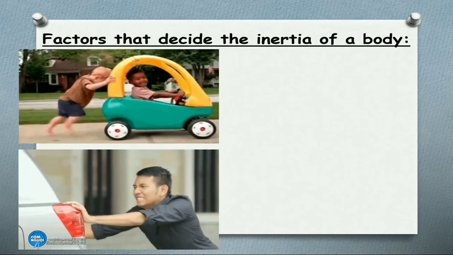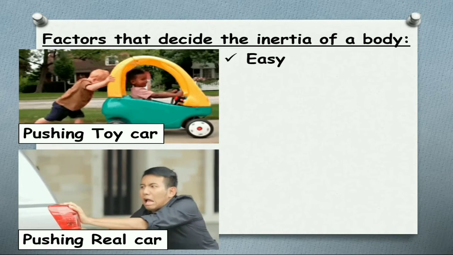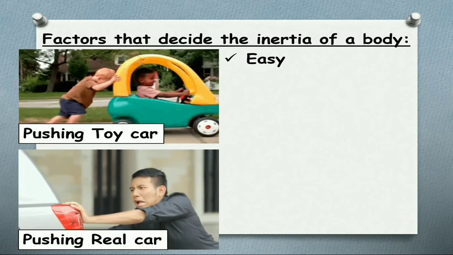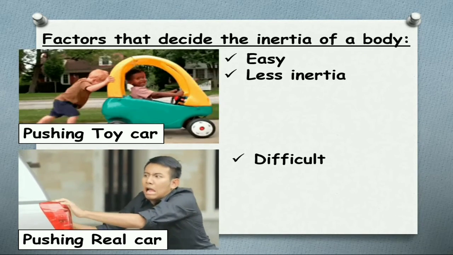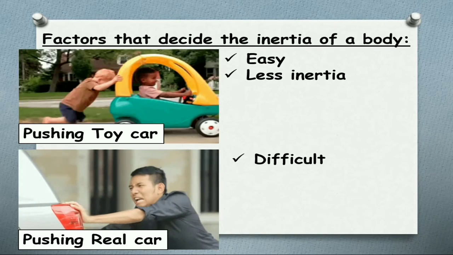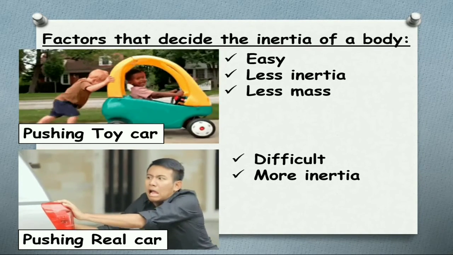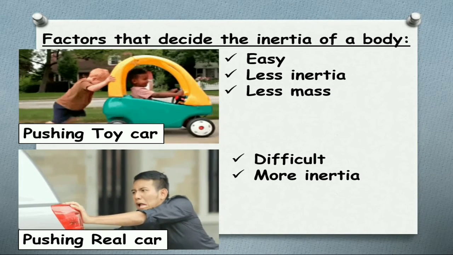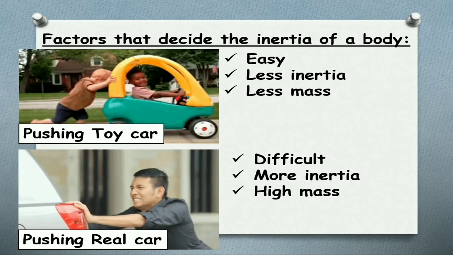We know very well this is because of their masses. A toy car is easy to push and a real car is difficult, because the toy car has less inertia and the real car has more inertia. Why? The toy car has less mass, so it has less inertia, and the real car has higher mass, hence more inertia.